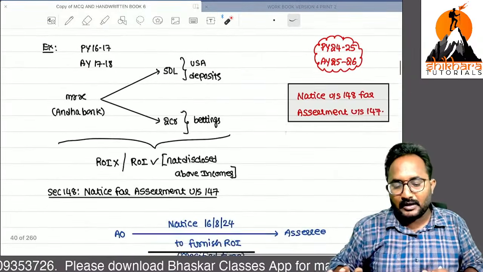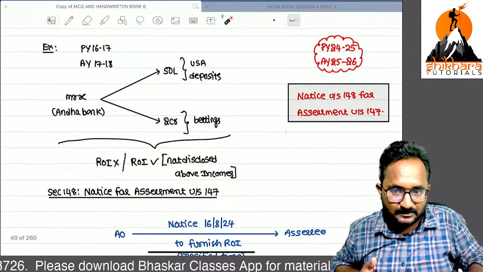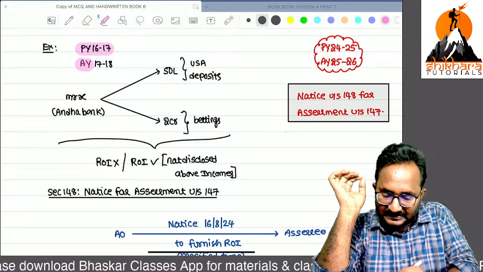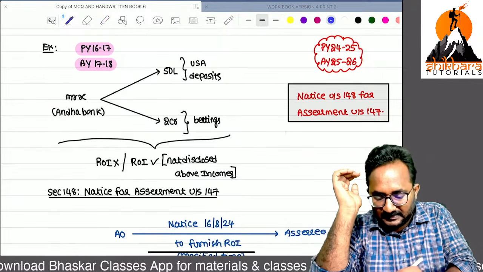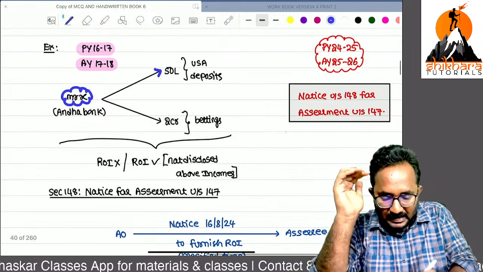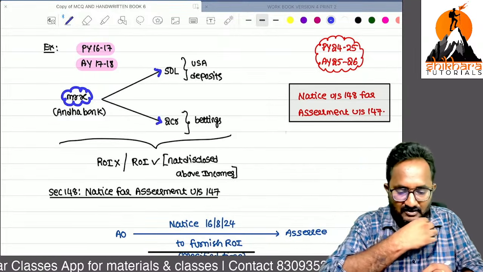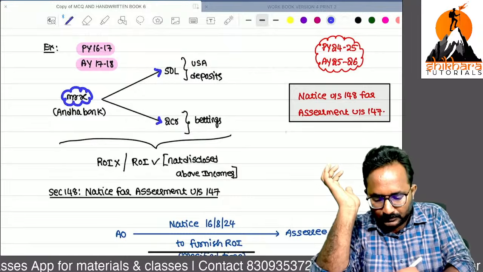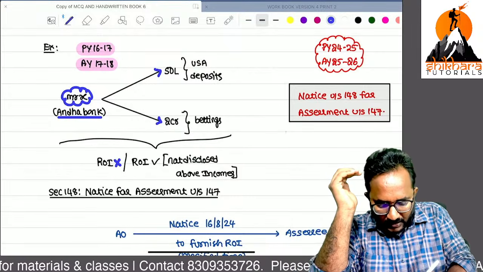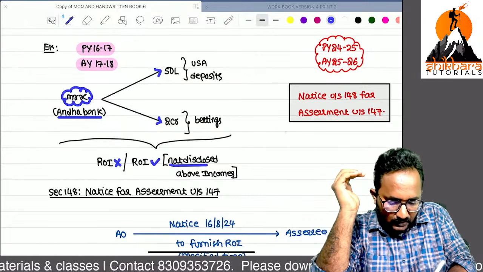With this example only, we want to crack this income escapement assessment procedure. Now listen. Previous year 16-17, assessment year 17-18. In Mr. X's Andhra Bank account, an amount of 50 lakh is deposited. Some amount is also credited by way of gambling and betting. Maybe he has not filed the return of income at all, or he filed the return but did not disclose the above incomes.